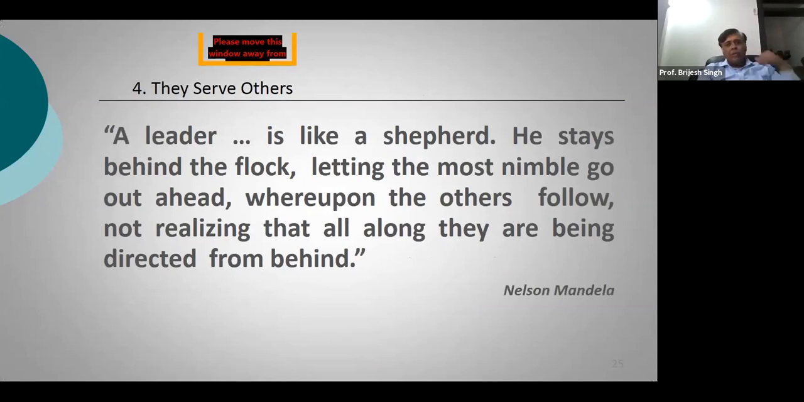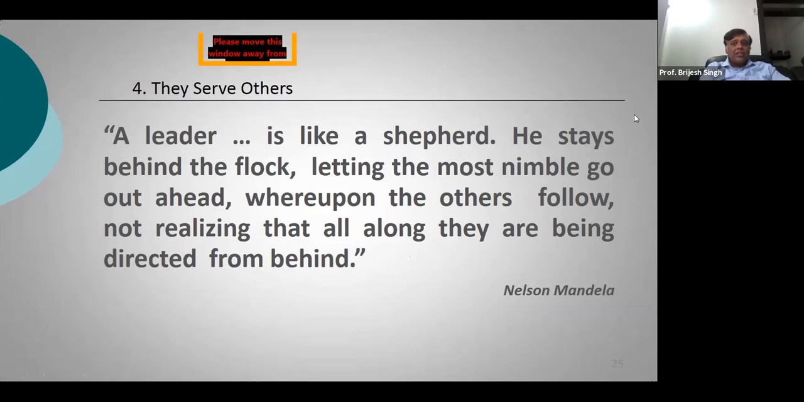And for this, you need to take your parents and a lot of other people into confidence. Then point number 4, that is, quality number 4, is that student leaders serve others. A leader is like a shepherd. He stays behind the flock, letting the most nimble go out ahead, whereupon the others follow, not realizing that all along they are being directed from behind. So this is what we looked at. It is not essential that a leader will always lead.